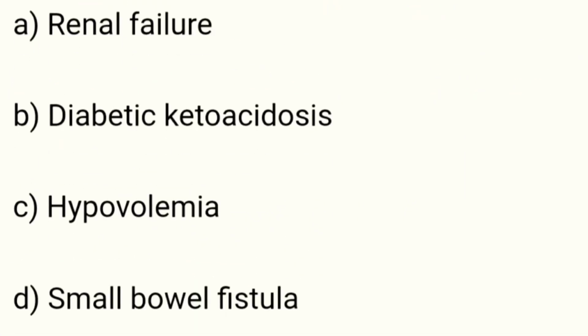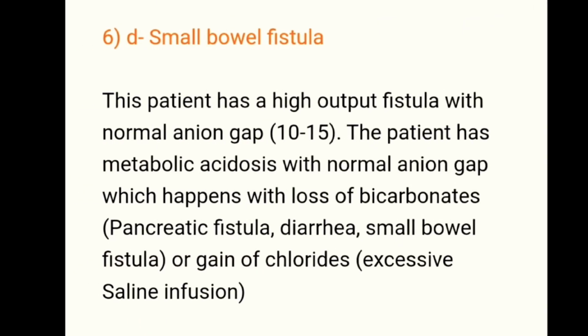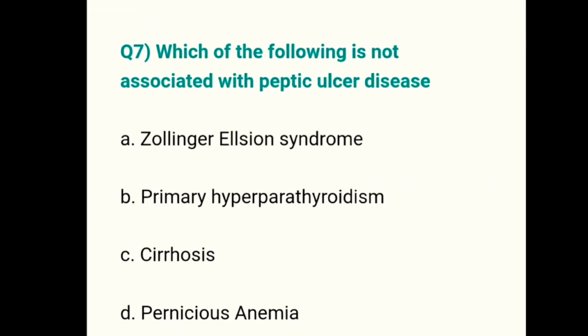Guys, this is not a case of renal failure. This is not a case of diabetic ketoacidosis. This is not hypovolemia. This is an exact cause of small bowel fistula. This patient has a high output fistula with normal anion gap, 10 to 15. The patient has metabolic acidosis with normal anion gap, which happens with loss of bicarbonate due to pancreatic fistula, diarrhea, small bowel fistula, or gain of chloride, excessive saline infusion.